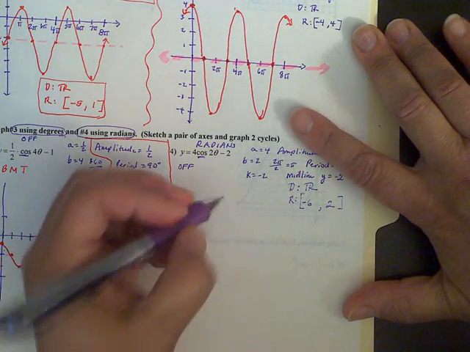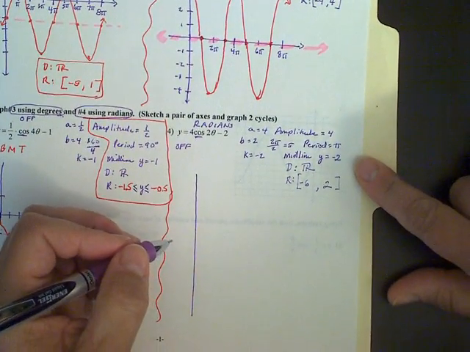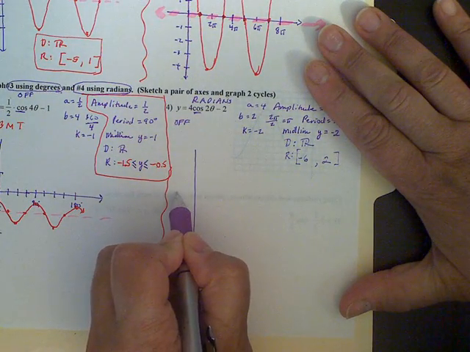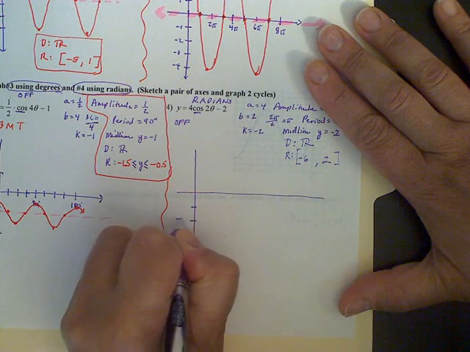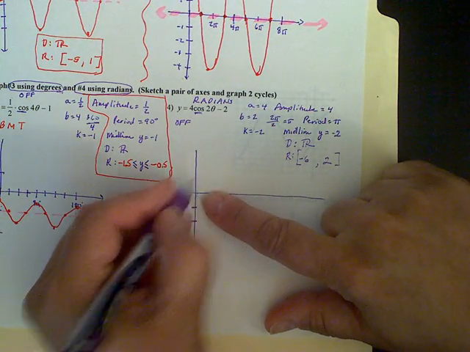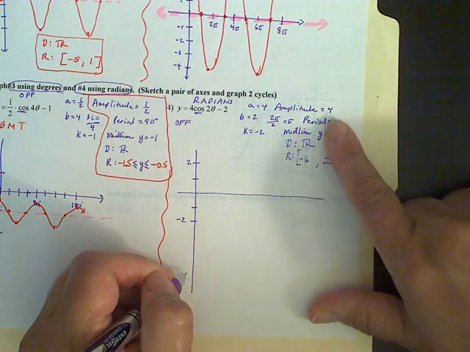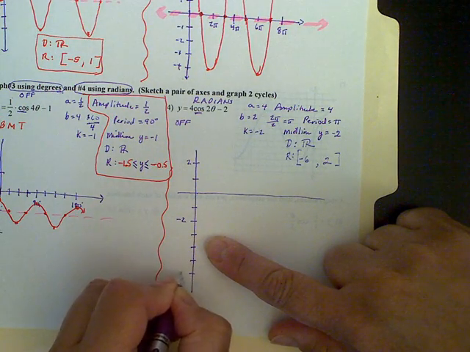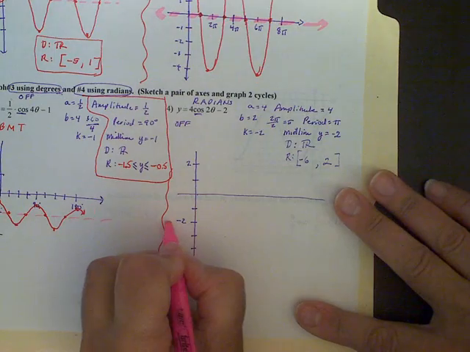And when I graph it, I'm going to draw my vertical. And I'm going to think about where my midline is going to be. My midline is going to be at -2. So I'm going to draw my horizontal line up here, because I just need to go down to -2. And then from there, I need to go up 4 units because of the amplitude. So 1, 2, 3, and 4. That takes me to 2. And I need to go down 4 because of my amplitude. So -3, -4, -5, -6. So that gives me that. I'm going to go ahead and draw my midline right now.